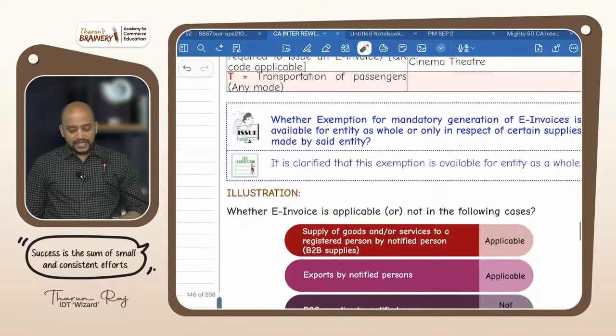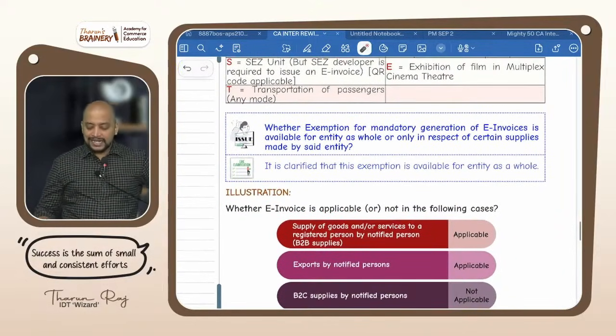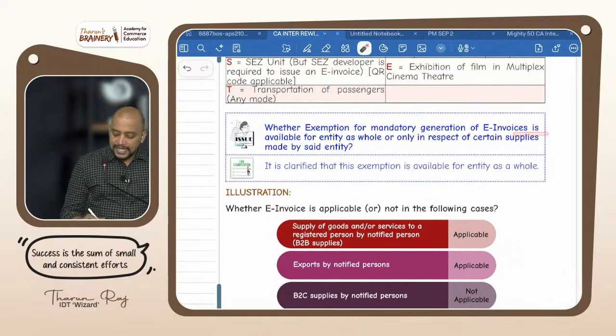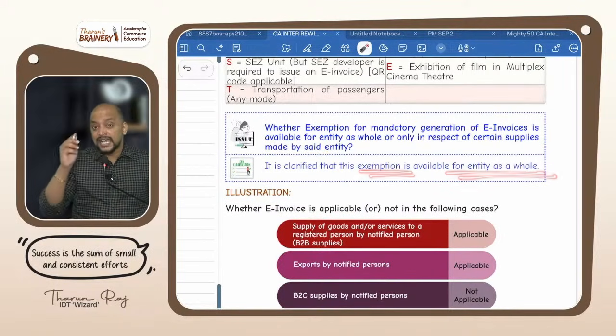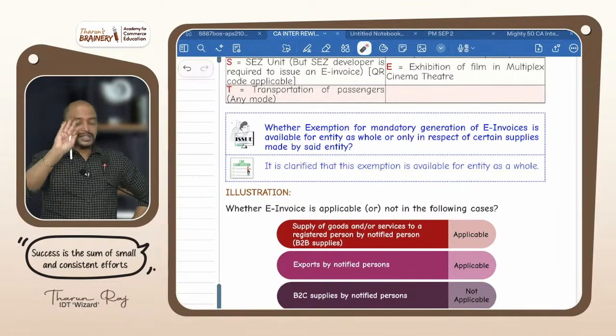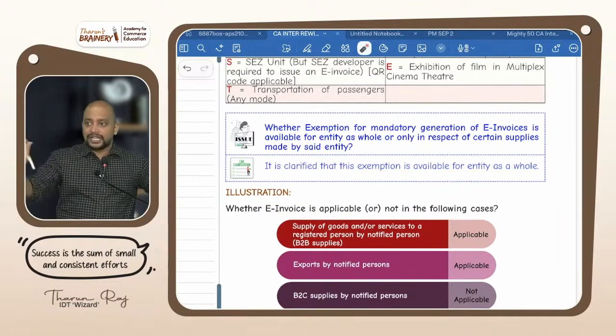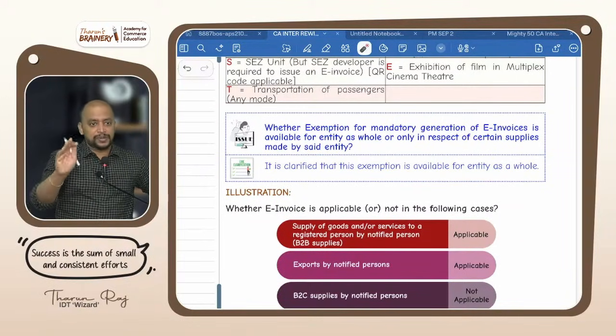So see there, whether the exemption for mandatory generation of e-invoice is available for the entity as a whole or only in respect of certain supplies made by the entity. It is clarified that the exemption is available for the entity as a whole. It means if they are a banking company, not applicable, that's it. If they are an insurance company, not applicable, like that.